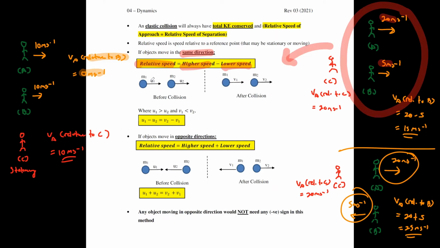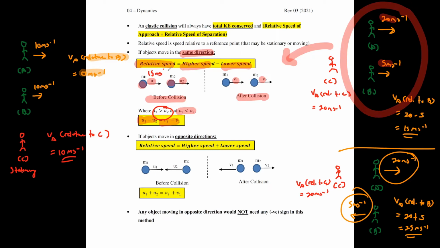So in the example that I have here, if I have object M1 hitting object M2, before collision, if U1 is more than U2, the relative speed is just U1 minus U2. After collision, if you have V1 and V2 and we tell you that V2 is more than V1, you just take V2 minus V1. Now there's one trivial thing to know: U1 must definitely be more than U2, because you want to have a collision here.